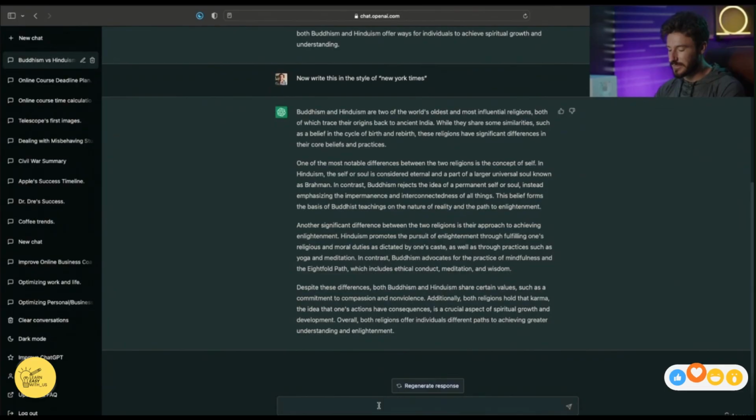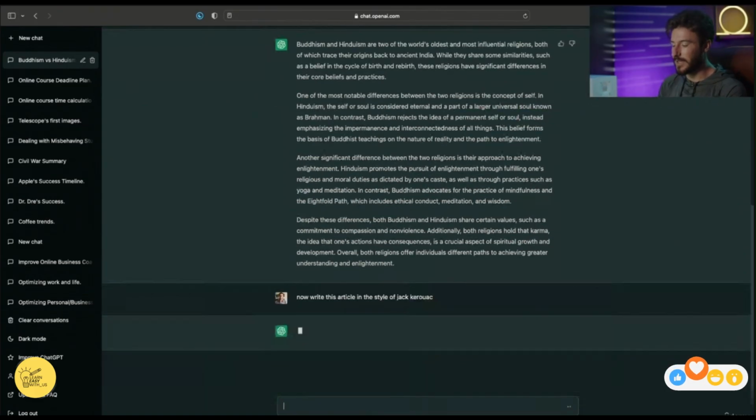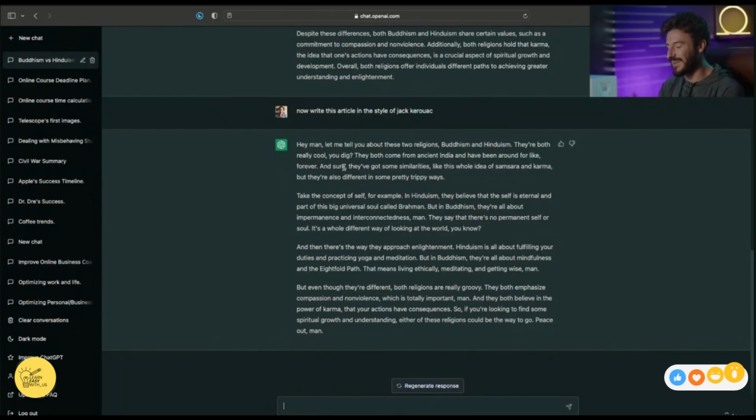Now I want to take things a step further by saying, now write this article in the style of Jack Kerouac. Perfect. And I like this example much more because the differences aren't as subtle. Jack Kerouac was a rock star poet in the 60s, and the way ChatGPT decided to write it out was, hey man, let me tell you about these religions, Buddhism and Hinduism. They're both really cool, you dig? They both come from ancient India and have been around for like forever. And sure, they've got some similarities, like this whole idea of samsara and karma, but they're also different in some pretty trippy ways.